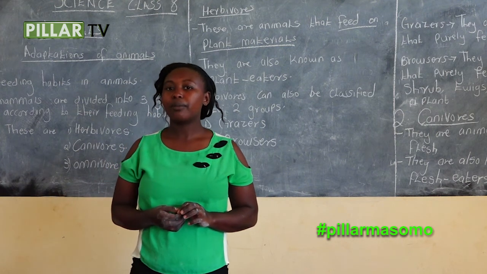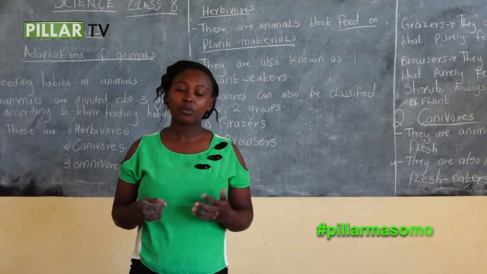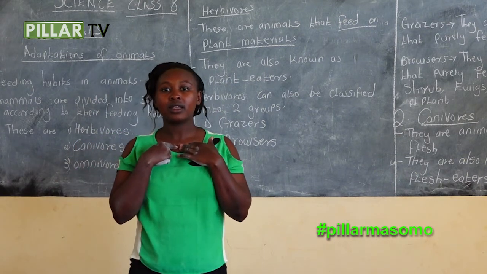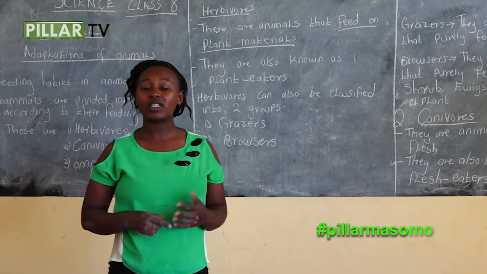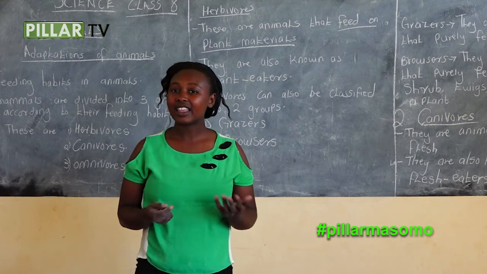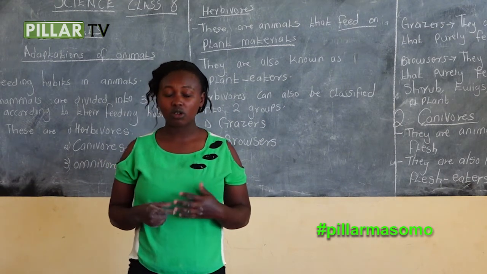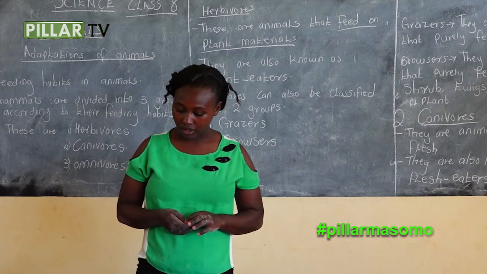Second question, give examples of mammals. Examples of mammals include we as human beings. We are mammals. Lion is a mammal. Cow is a mammal. Another example of a mammal is like goat, sheep. Those are examples of mammals.